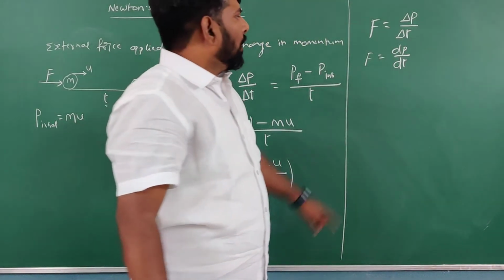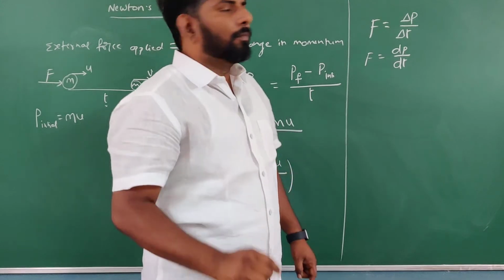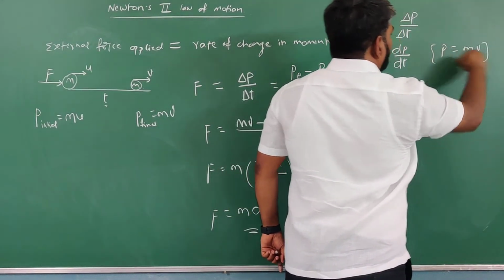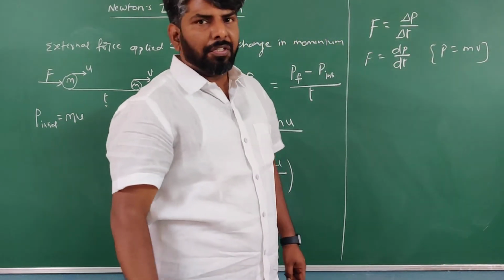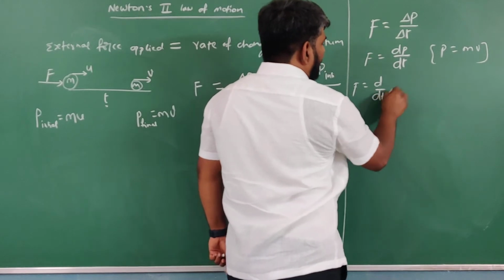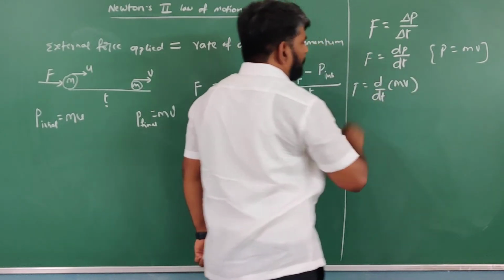Got it, students? What is P here? Momentum. So momentum P is equal to product of mass and velocity. We know, right? So now F is equal to d by dt of mv.